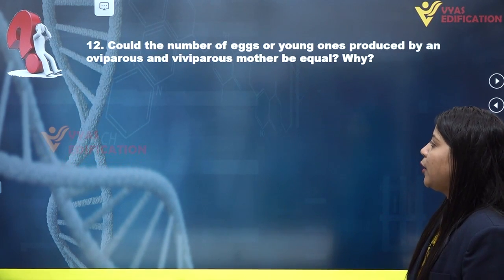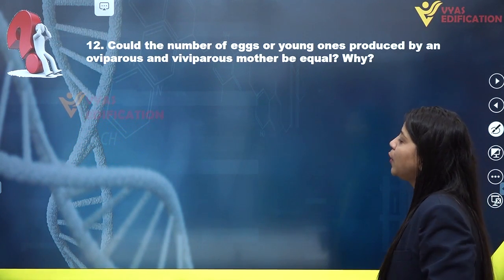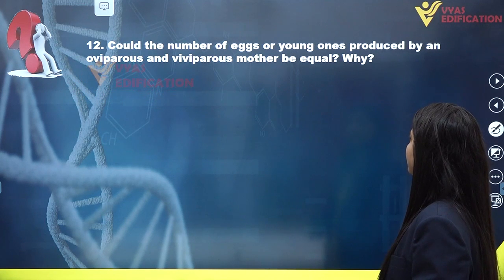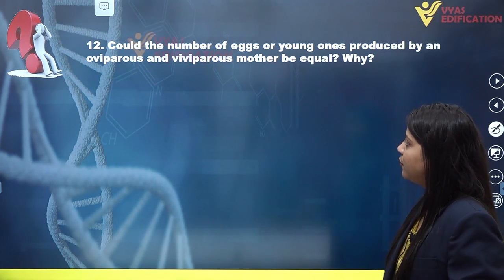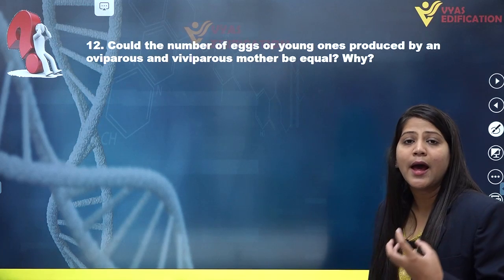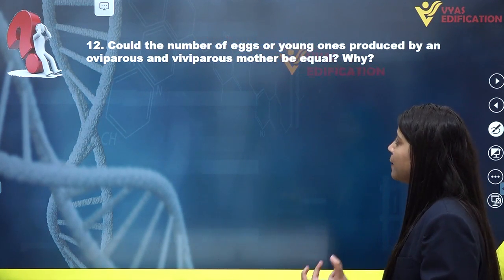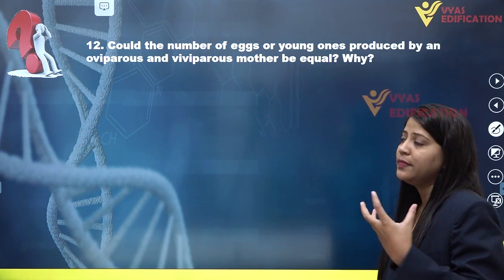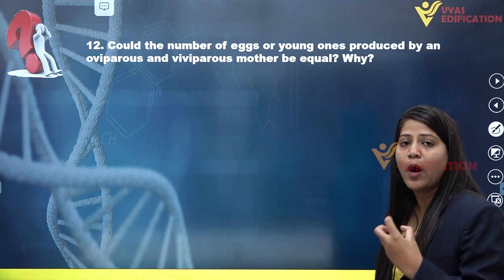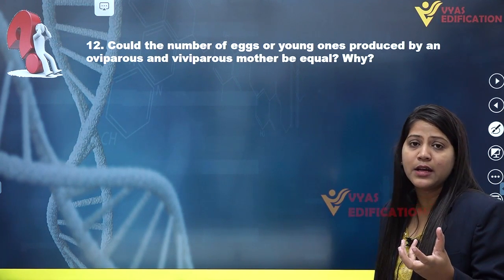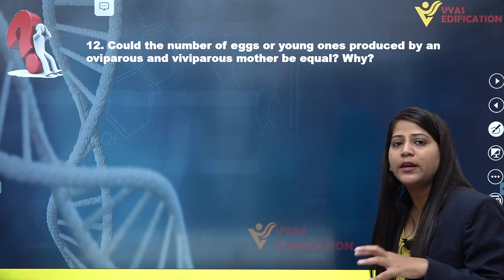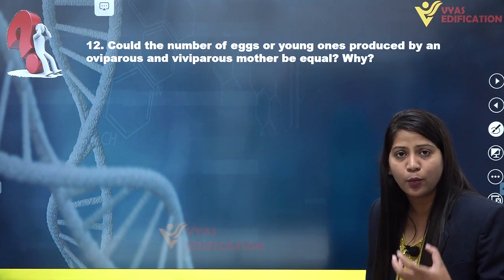Now we are going to talk about question number 12. Could the number of eggs or young ones produced by an oviparous or viviparous mother be equal, and why? If they are equal, why? And if they are not equal, then why? We should give the reason why they are equal in number, and if they are not equal in number, then we have to give the reason why they are not equal.